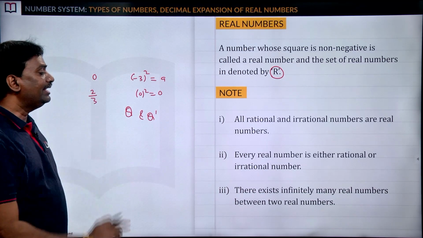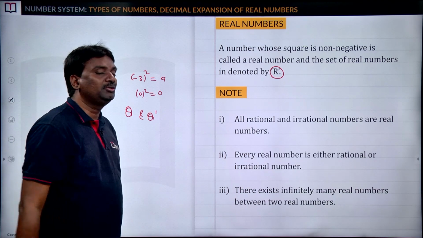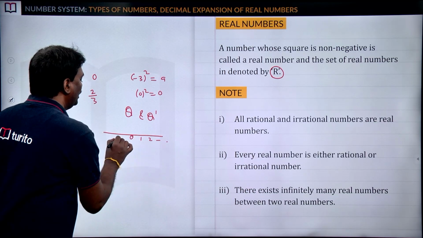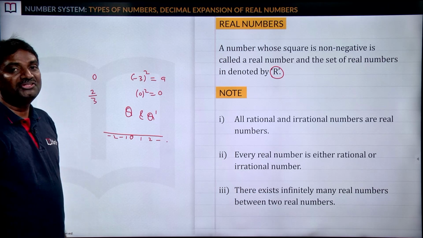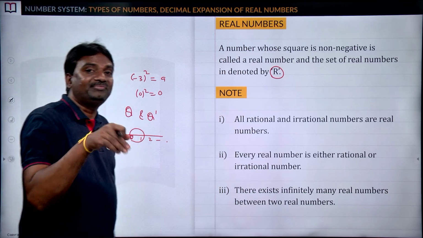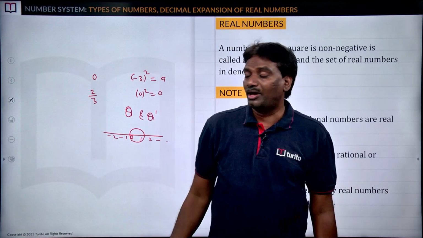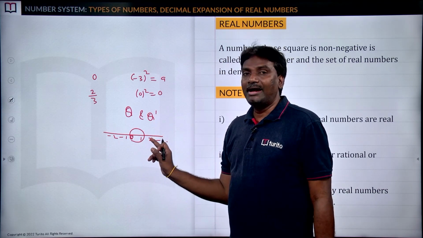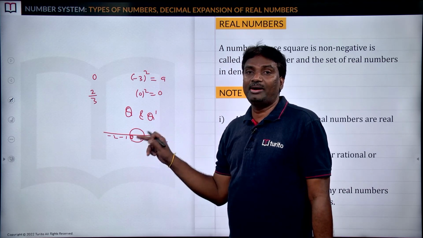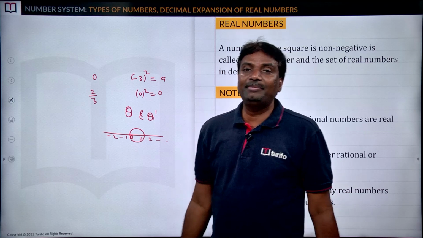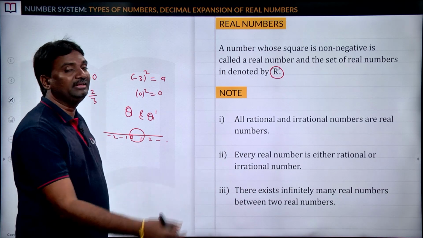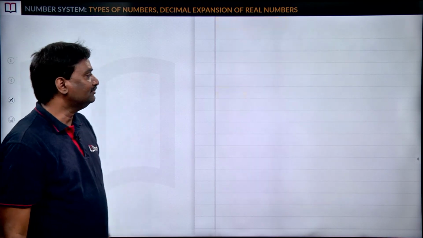There exist infinitely many real numbers between two real numbers. So for example, on the real number line, if we take 0, 1, 2, and so on, minus 1, minus 2, and so on, you may consider any two numbers. If you take 0 to 1, between 0 and 1, there are infinitely many numbers. We are not able to count them. Between 0 and 1, 0.01, 0.001, 0.05, 0.999, so many numbers are there. You may take any two numbers on the real number line, between them you will get so many real numbers.